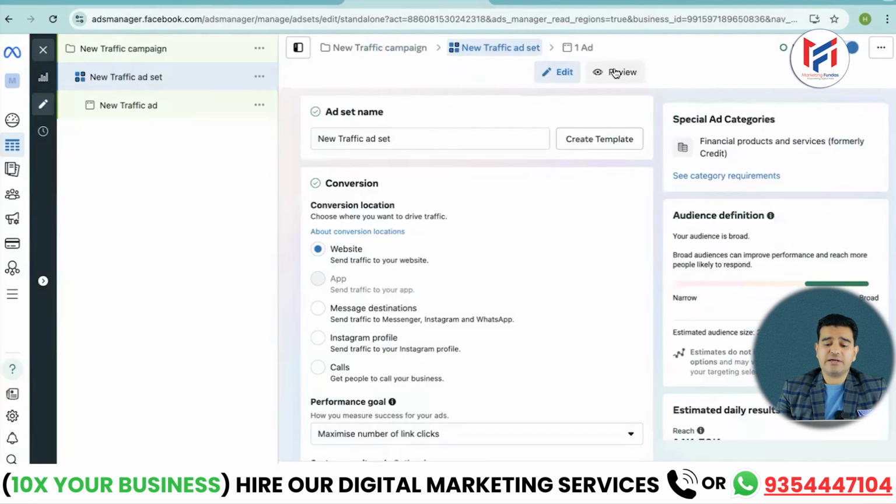Always keep one thing in mind. When you are running ads in a special category, since there are many categories, it might be possible that some categories have fewer targeting options and others have more. Always remember one thing, if your Facebook account and your business are related to that category, well then